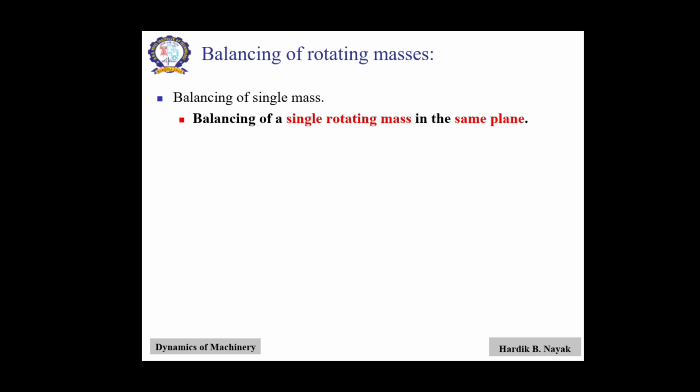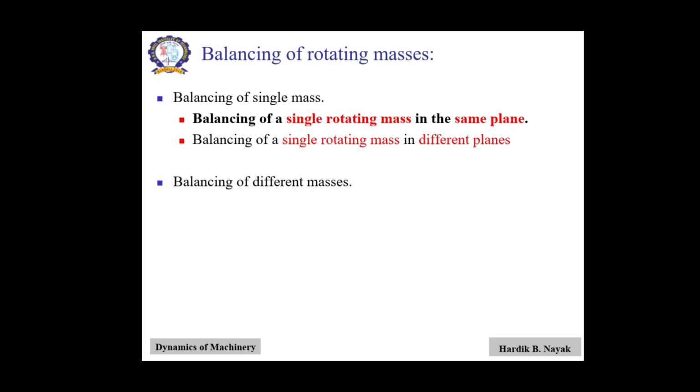This is divided into two types: balancing of single rotating mass in the same plane, means single mass single plane. Another is balancing of single rotating mass in a different plane, means single rotating mass balancing by using different masses. Another type, balancing of different masses.